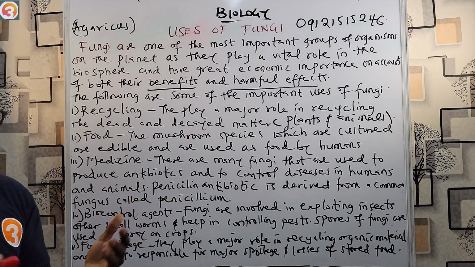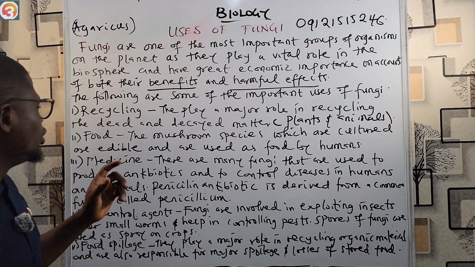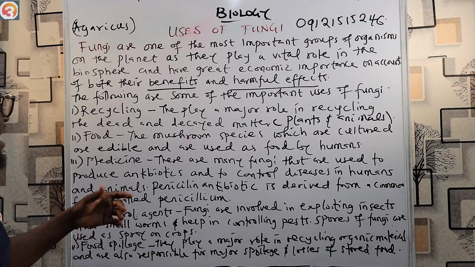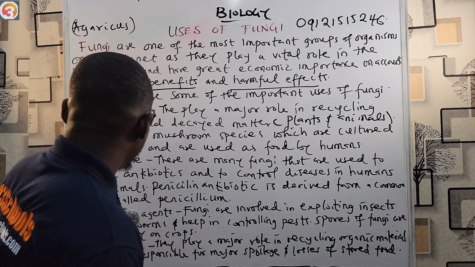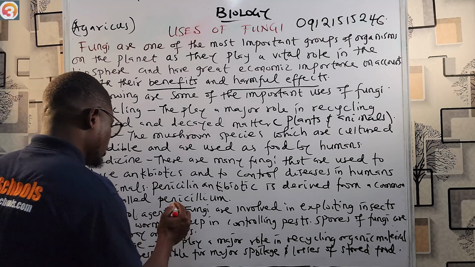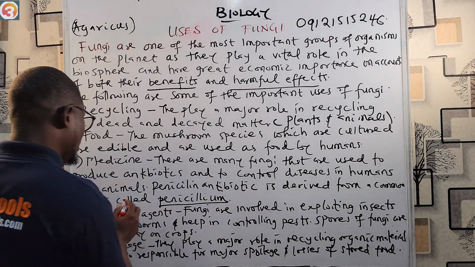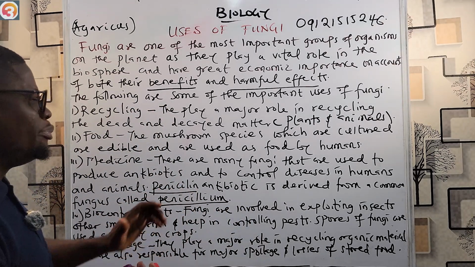Now, number 3, medicine. This one is very, very vital, very important. There are many fungi that are used to produce antibiotics and to control diseases in humans and animals. The penicillin antibiotic is derived from a common fungus called Penicillium. That is where we get the common drug penicillin from.